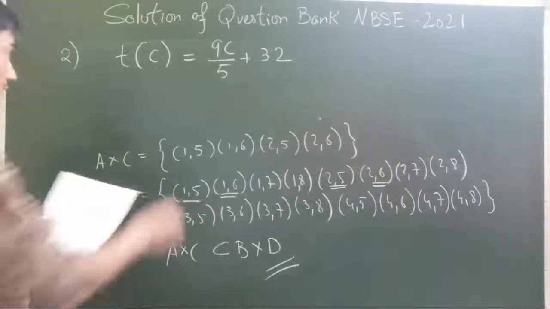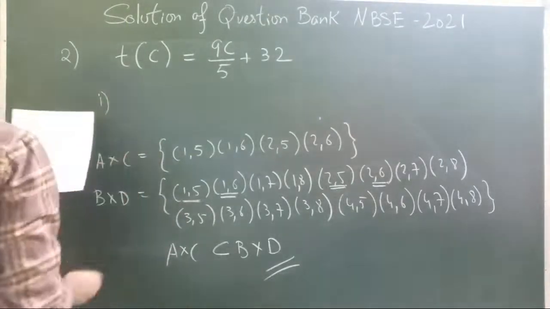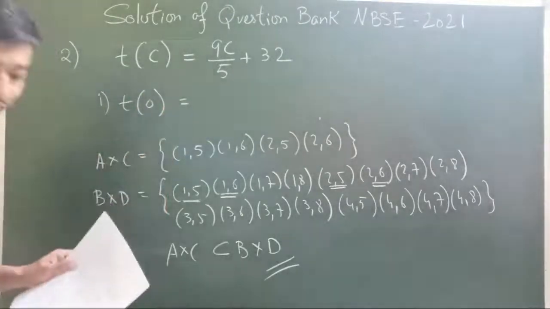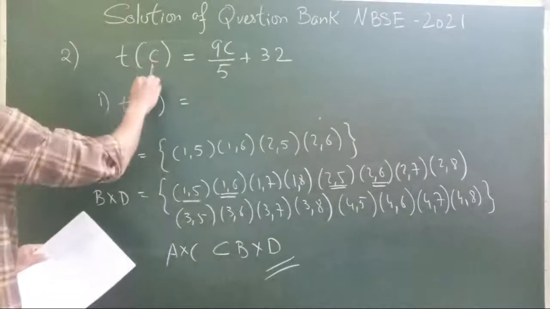The first question is, using this function, find the value of t(0). That means when the value of c is equal to 0.